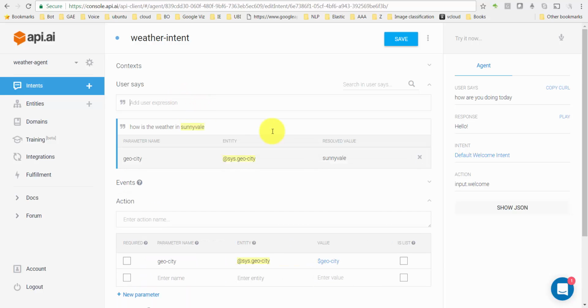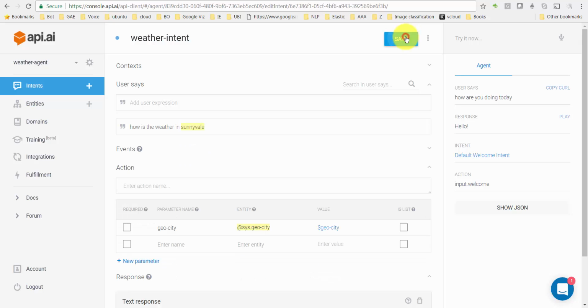So that gets added as one of the user expressions. By default, api.ai already caught the word Sunnyvale and recognized it as what is called a GeoCity entity. So that's one of the entities that's already available in api.ai.